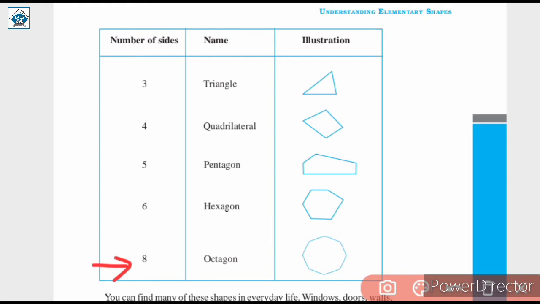Next, if the polygon has 8 sides, that is if the number of sides is 8, then it is called an octagon. And this is the illustration for an octagon. It is a closed figure having 8 sides. That is, it is a polygon having 8 sides called an octagon.